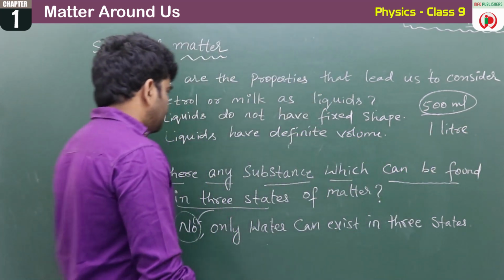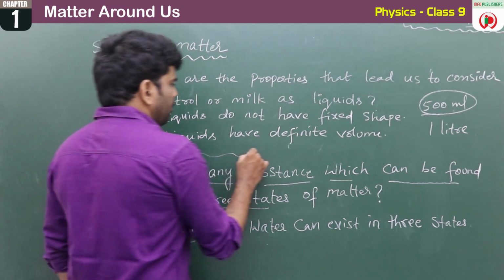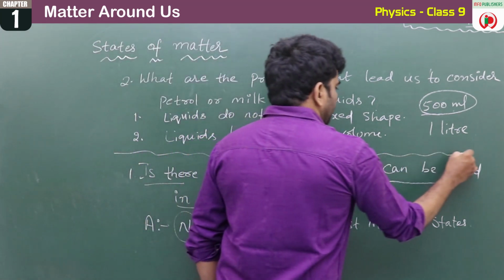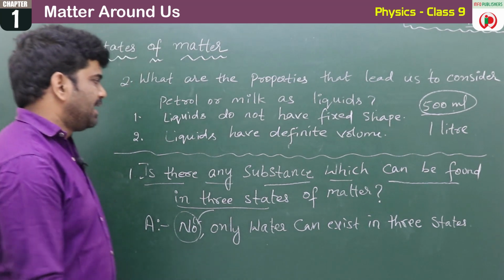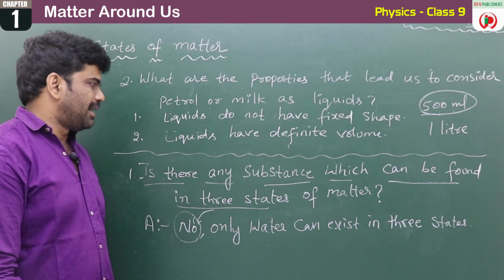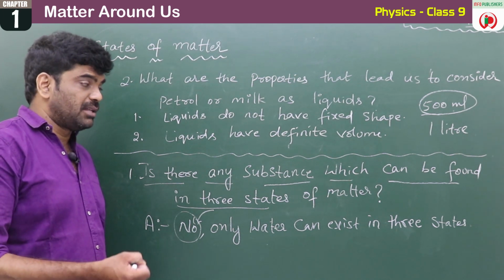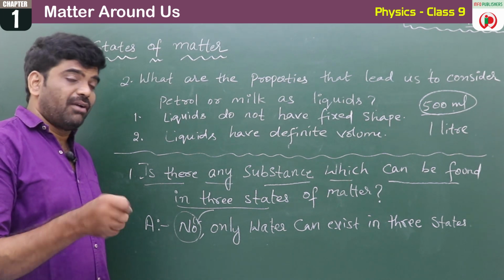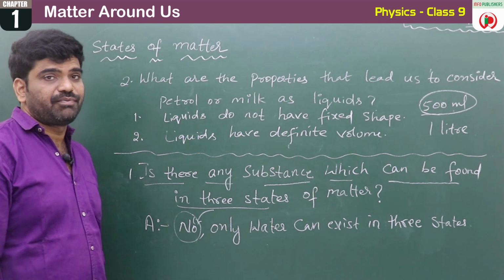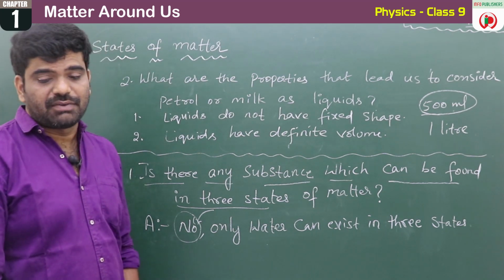So liquids have no fixed shape, which means they don't have a proper shape, and liquids have definite volume. Even then, they occupy the shape of the container. So this is the answer for this question.